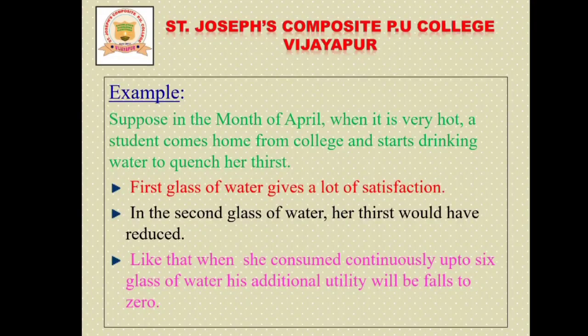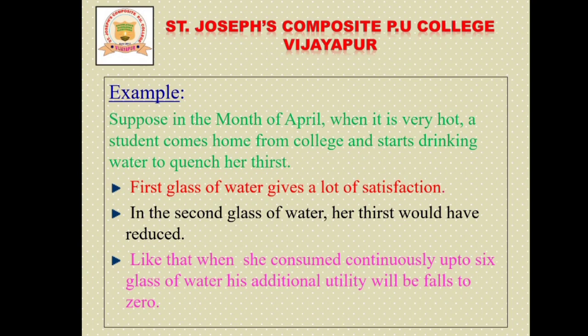Now we will explain this law with the help of an example. Suppose in the month of April, when it is very hot, a student comes home from college and starts drinking water to quench his thirst. Dear students, as you know, in April the climate is very hot, right?